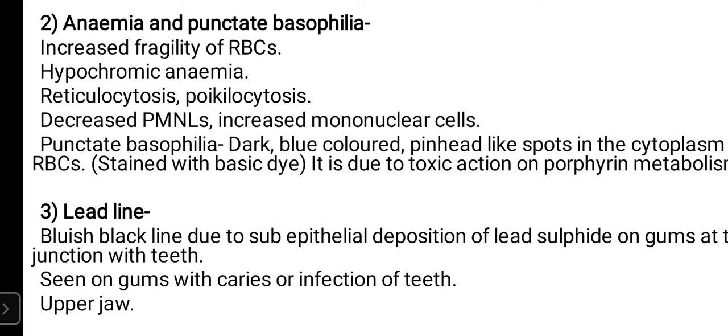So anemia is because of increased fragility of RBC. RBC बहुत ज़्यादा break हो जाएंगे, hemolysis होगा. That's why patient will have anemia. Then this type of anemia is hypochromic anemia, that is the faint colored blood, faint color RBCs will be seen under microscope. Then reticulocytosis is another feature, and poikilocytosis is another.